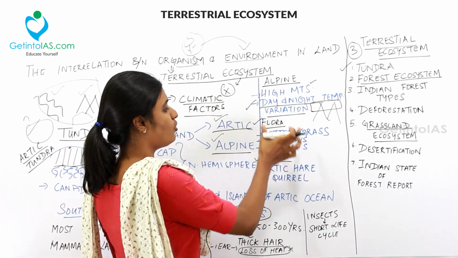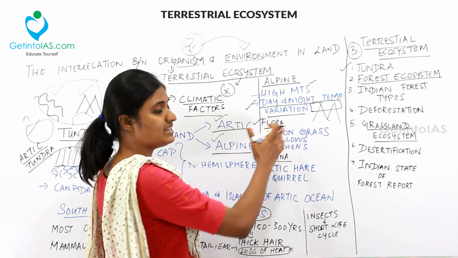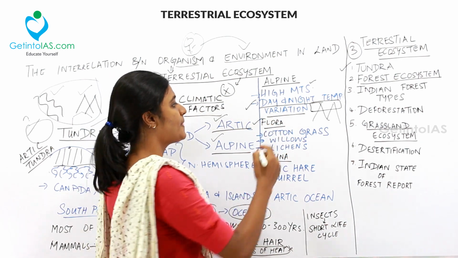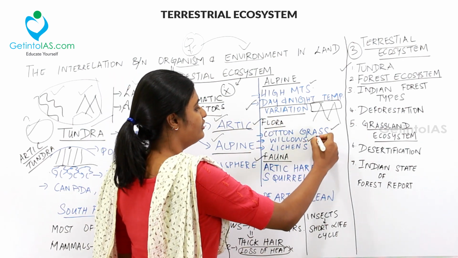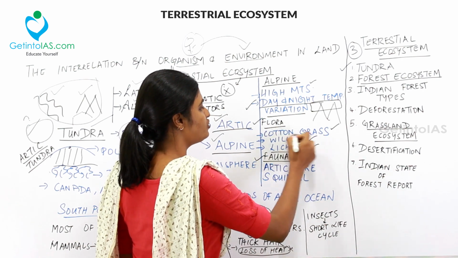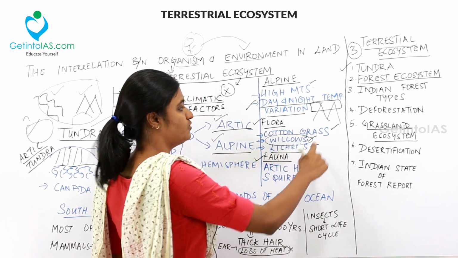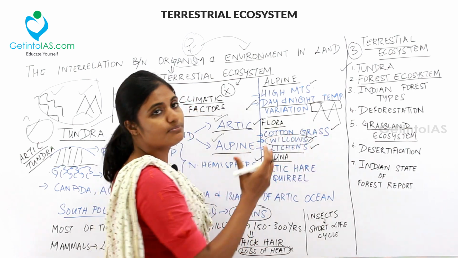Next one is the flora and fauna. So what is flora? What is fauna? Flora is basically the plants which grow in that area. So there will be cotton grass, willows and then lichens. Willows are trees, and then lichens. So these will be the major dominant plants over there.